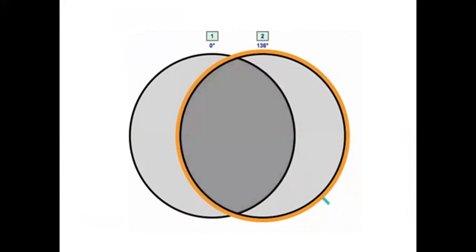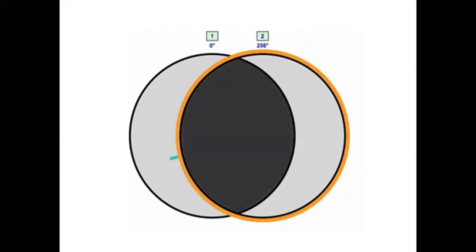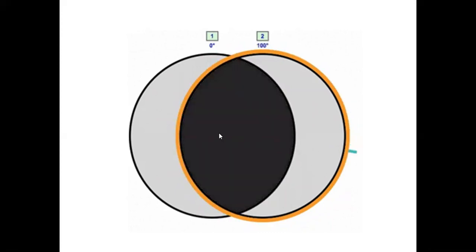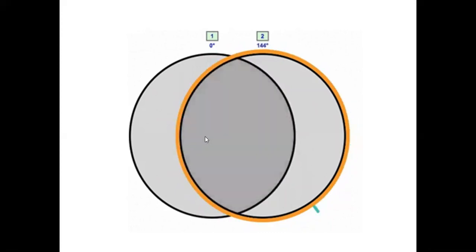If you go to any laboratory equipment supply shop, they will give Polaroid sheets, fitted in a circular frame. If you keep turning it from 0 degrees to 360 degrees, you will find that the intensity becomes maximum when the axes are parallel. When the axes are perpendicular, it is 0, because the light is blocked. Again, when the axes are parallel at 180 degrees, you get maximum light.